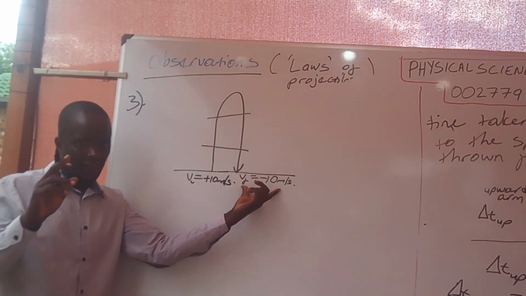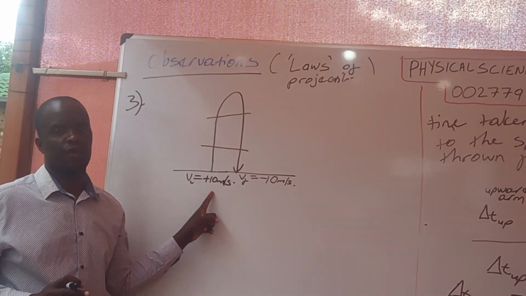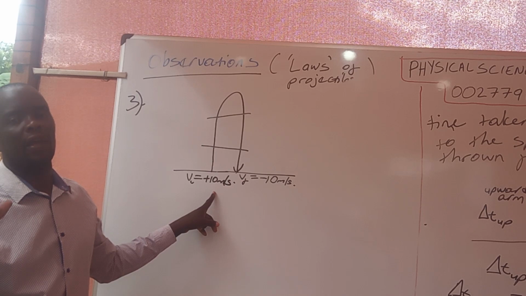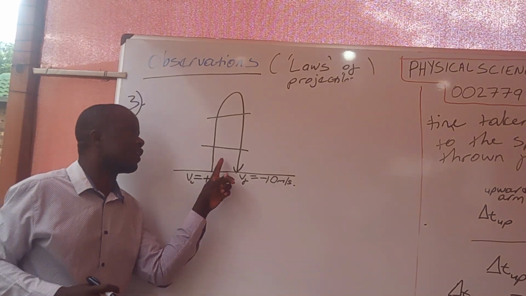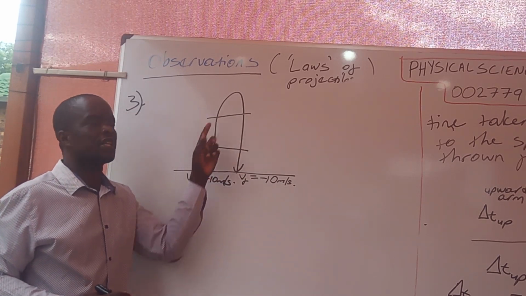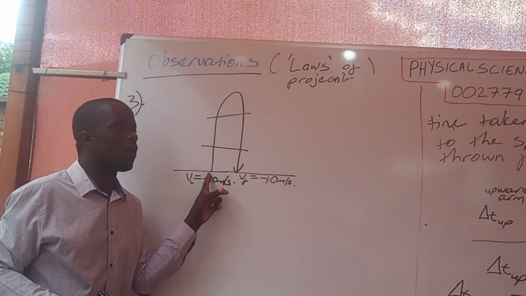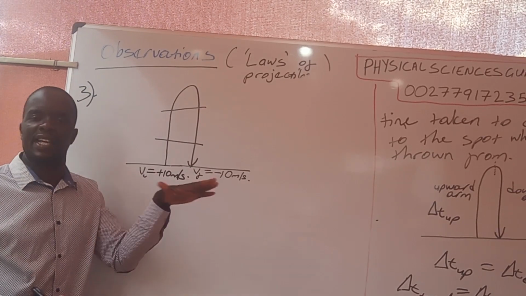So the size, the magnitude, it's very, very important that you remember that. Remember, the word size is the same as our word magnitude. The size of the velocity at any given height along the journey of the projectile when going up is equal to the size of the velocity when coming down at any given height.